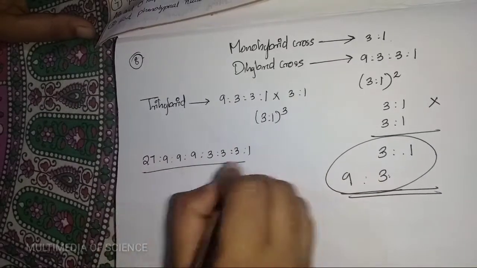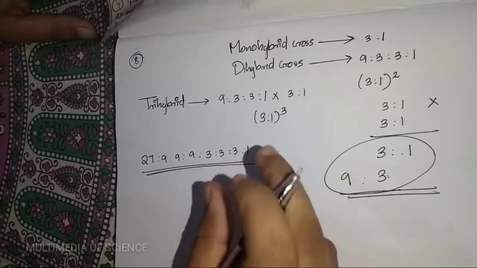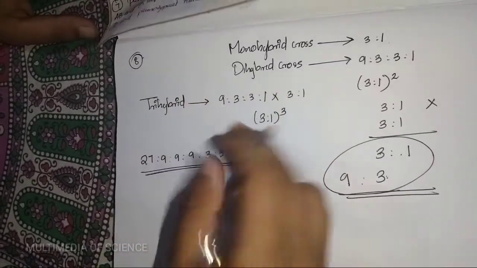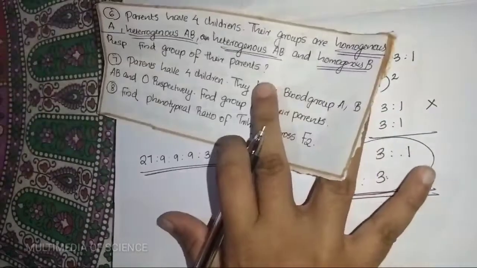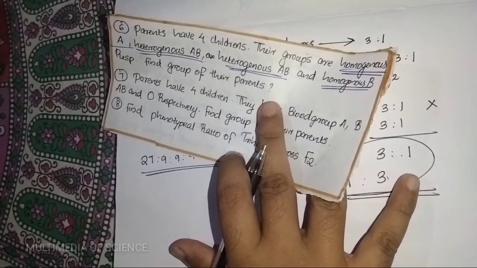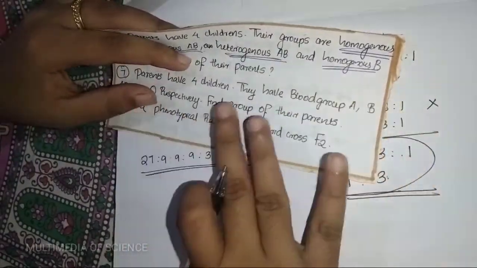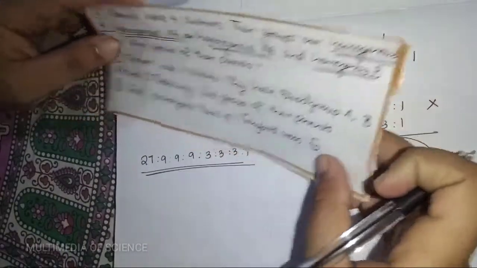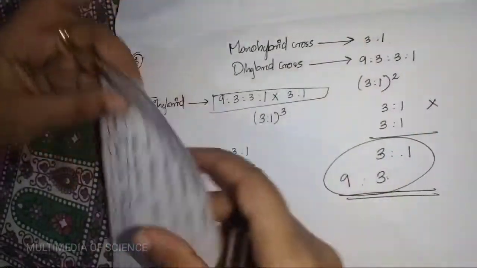27:9:9:3:3:1. So please memorize this or do it by multiplying. Please go through this trihybrid, monohybrid and dihybrid genotypical ratio and phenotypical ratio. Okay, so let's go through the next question.